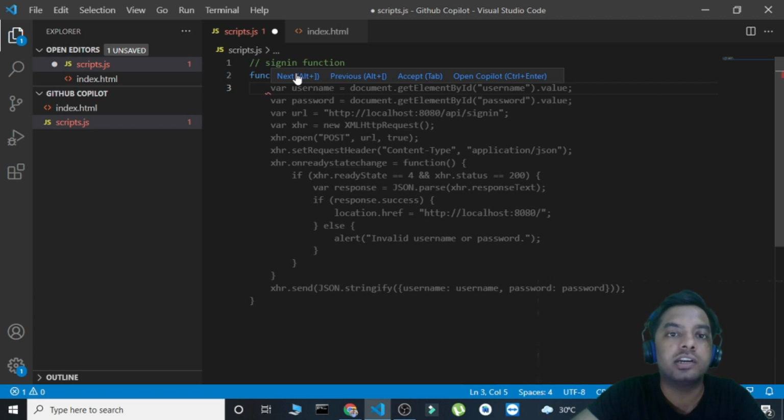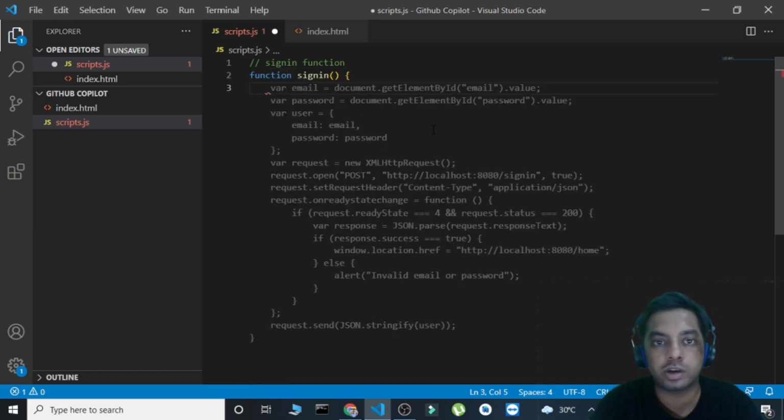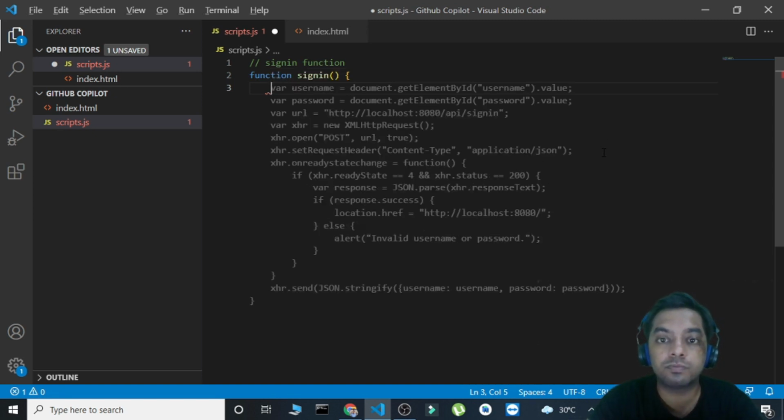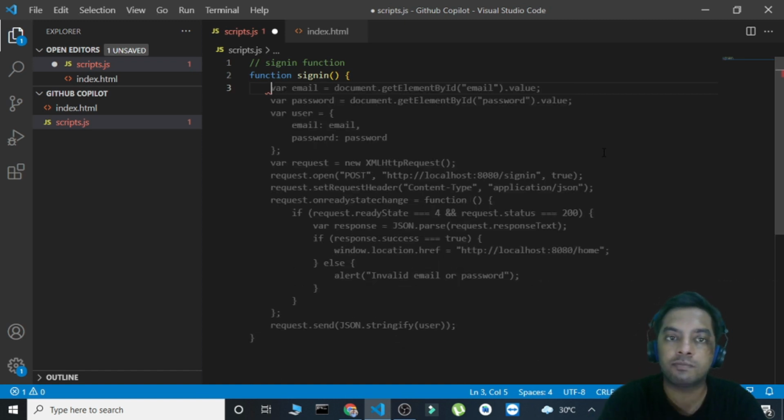So once I hover over it, I get some options. I can use alt plus square brackets to toggle between the answers. So see, these are the responses that it's providing. This time it's with jQuery and it's the PHP one. Okay, I don't want this, so I can toggle between something else. Okay, this one seems a bit good. Use the API for local. Used a localhost port with a sign-in route. Nice, seems good. Till now it seems good. Okay, only 3 suggestions this time.